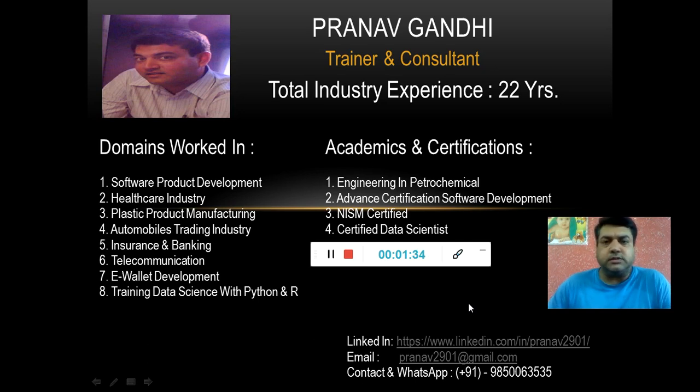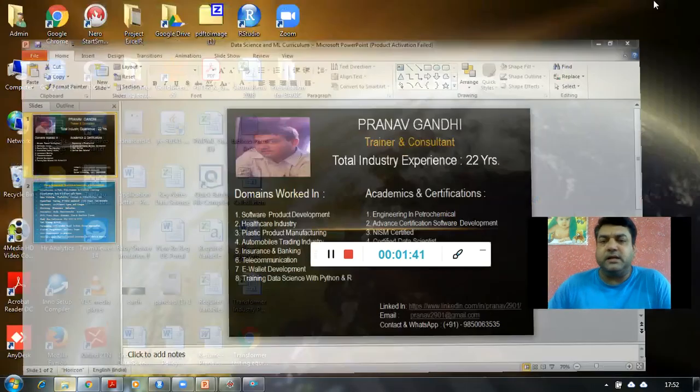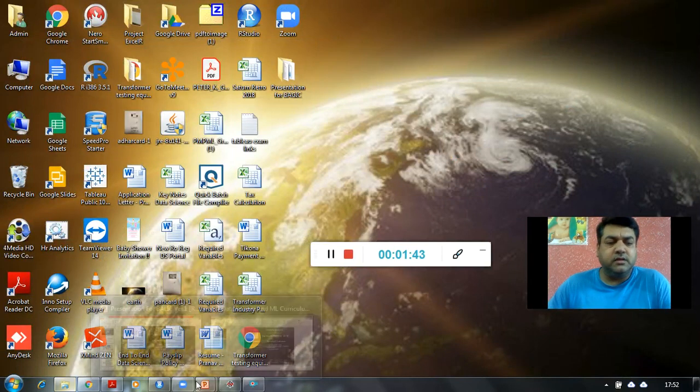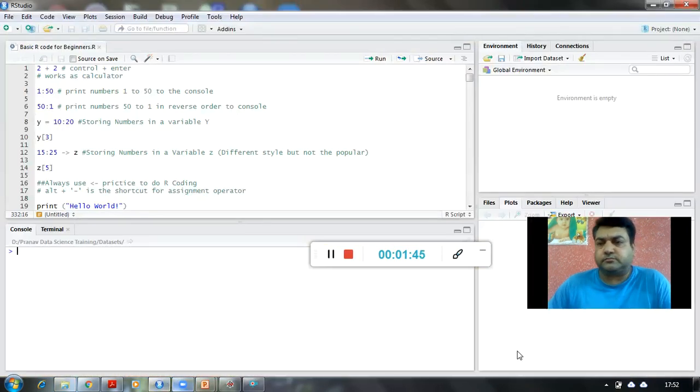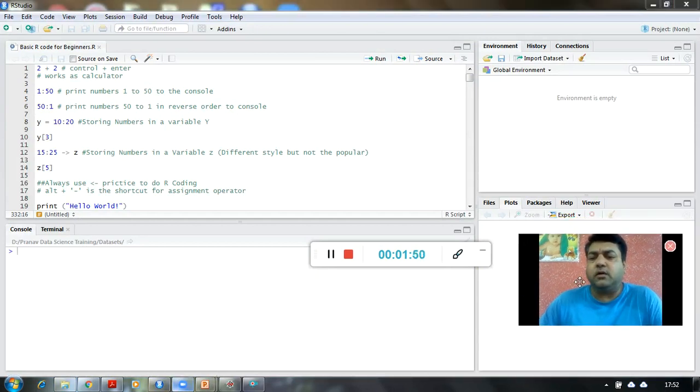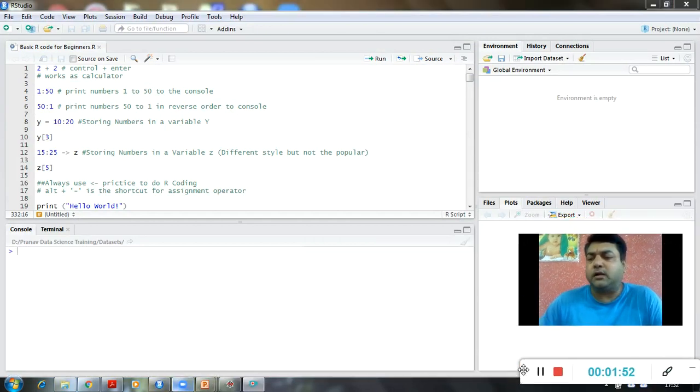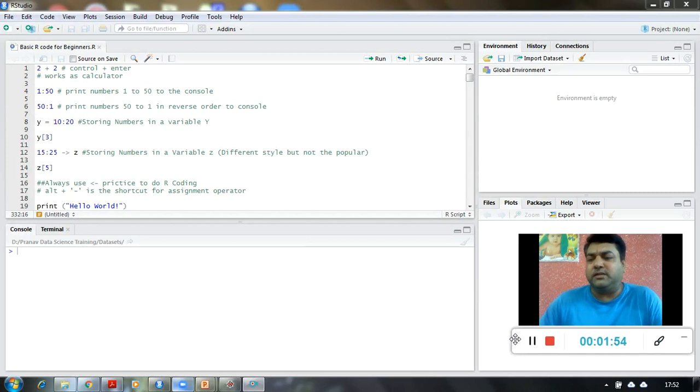So let's start with today's session with some very basics of R programming. Those who are proficient in R or know a little bit about R, probably this session won't be for you.